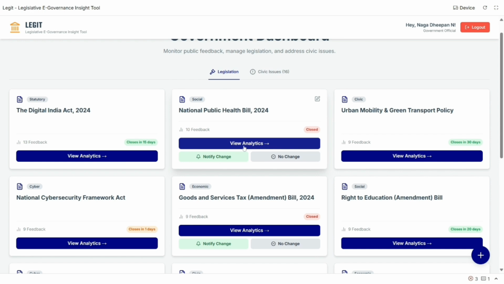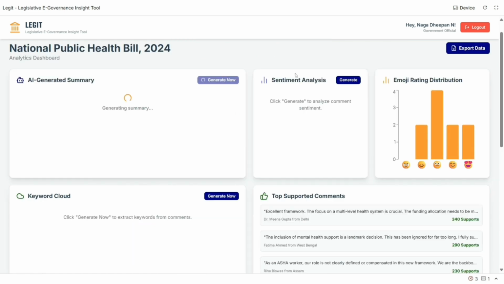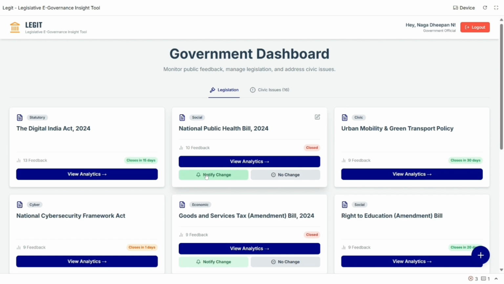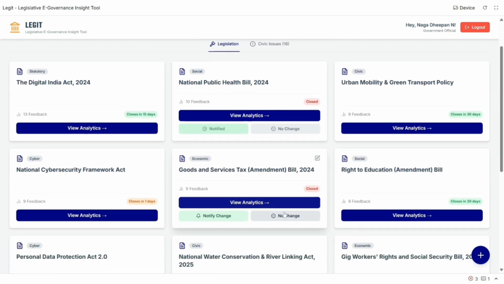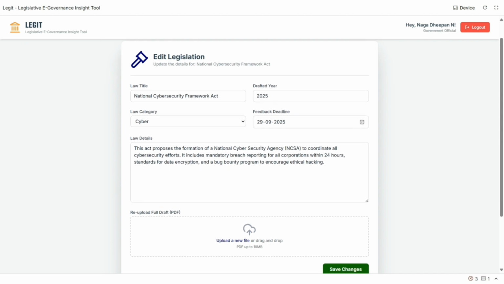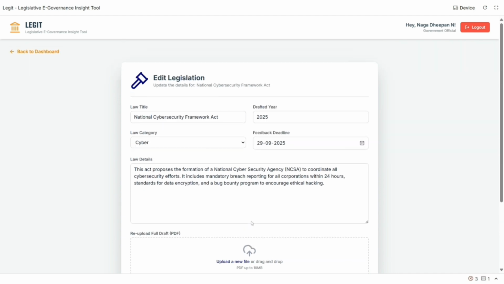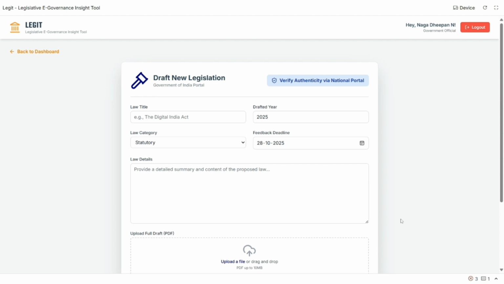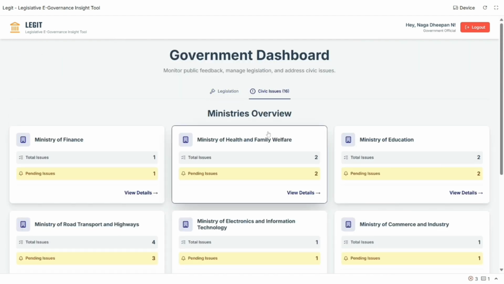Under a closed bill, there will be an option to notify change and no change. The notify option notifies the user that changes are made by considering their inputs, and no change removes the law. There's also an option called edit legislation where the admin can edit all the details regarding that law. And there's an option called draft new legislation using which the admin can add new laws.